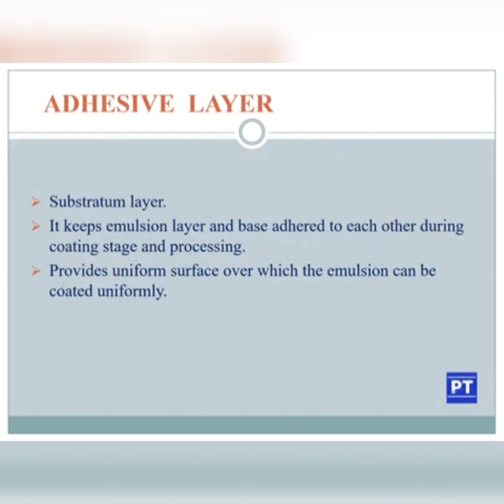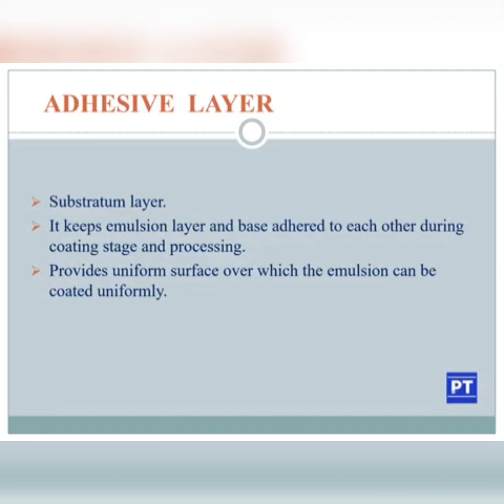The next layer is the adhesive layer. It is otherwise known as the substratum layer. It keeps the emulsion layer and base adherent to each other during the coating stage in processing. It provides a uniform surface over which the emulsion can be coated uniformly. It does not have any other important role; its role is only for the coating stage. In order to coat the base with the emulsion layer, we are using an adhesive layer, or the substratum layer.